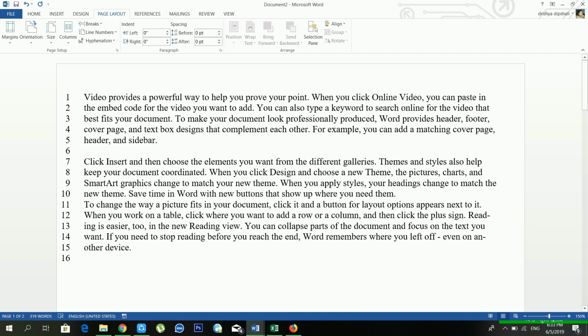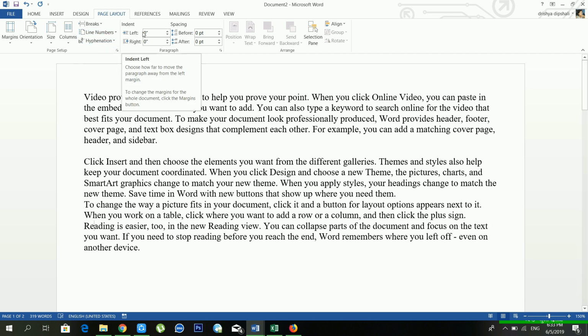Yeah, you can see here in my 12 number line there is a one read, and in the 13 number line there is a ing. So it's the benefit of hyphenation, and you can also use this one. Another option is indents. Indents means if you want to give space before your paragraph, in that case you have to use indents.